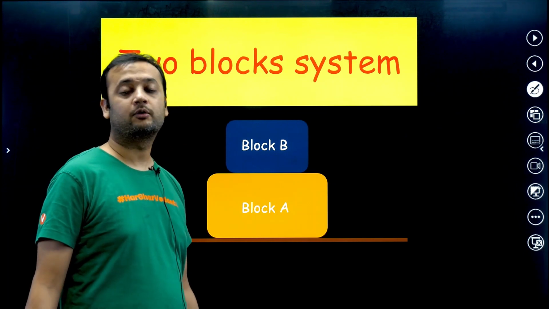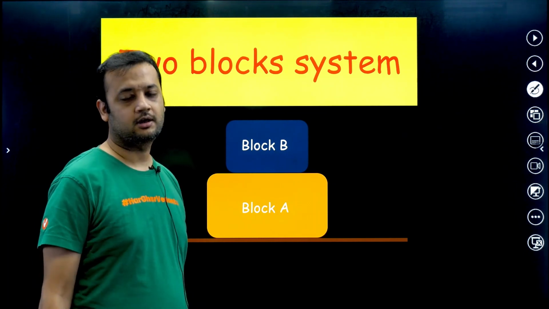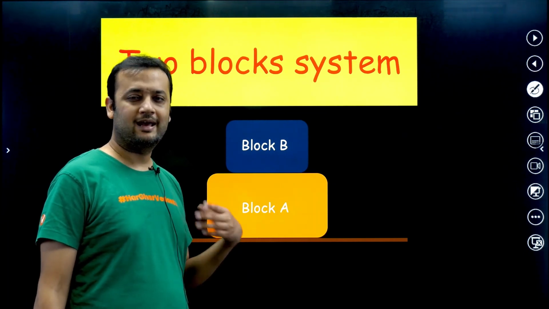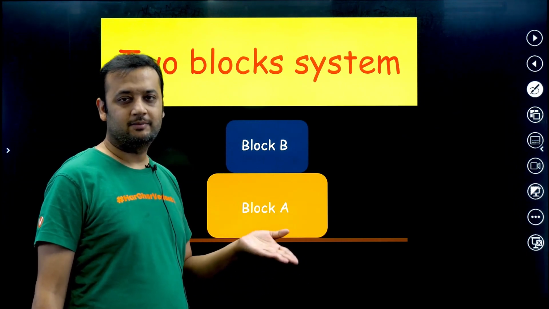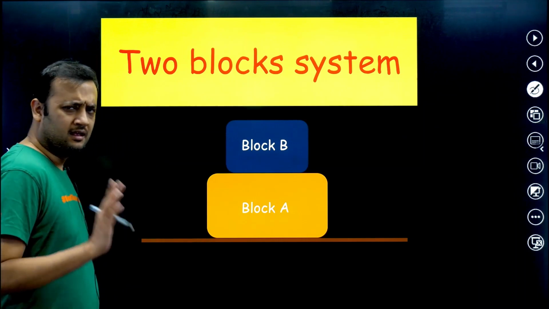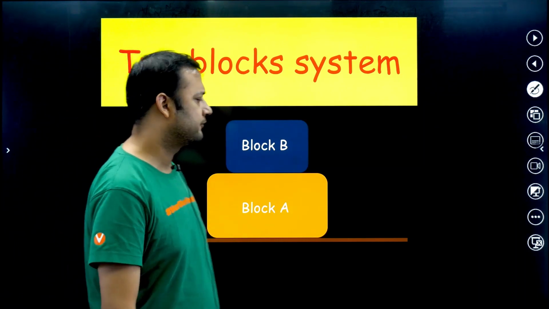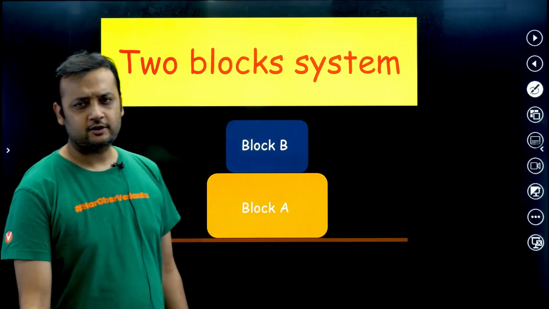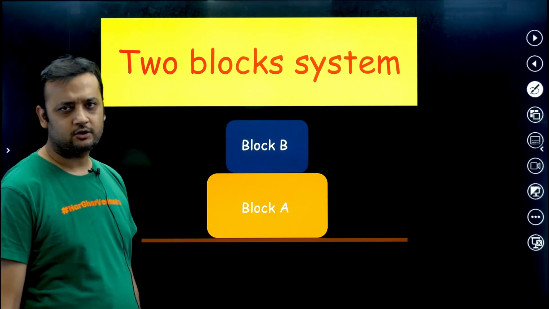So that way, how can we have n-block system? Why not? In n-block system you will have n blocks, and it will be like block on block on block on block, like this n times. So the idea will be the same. Let's focus on 2-block system. So what kind of problems do we encounter in 2-block system?